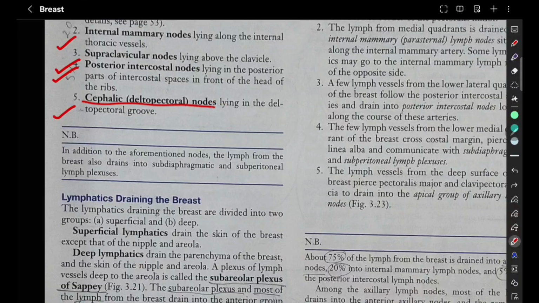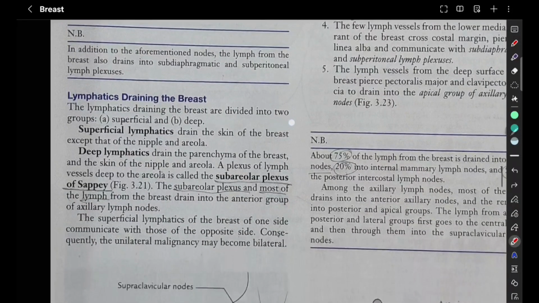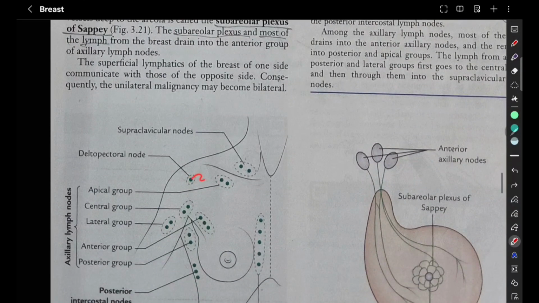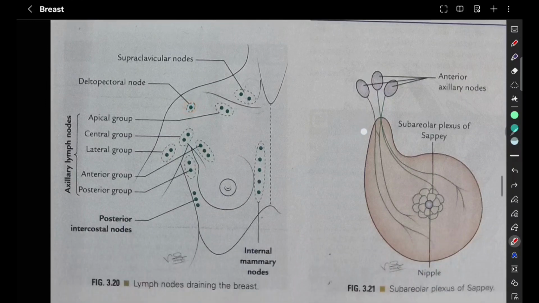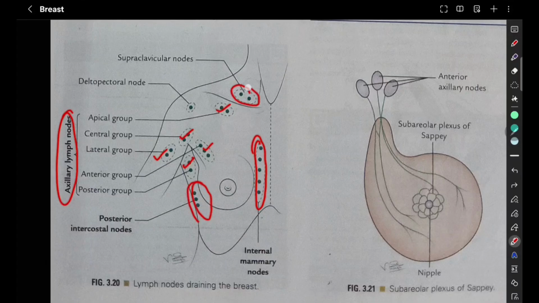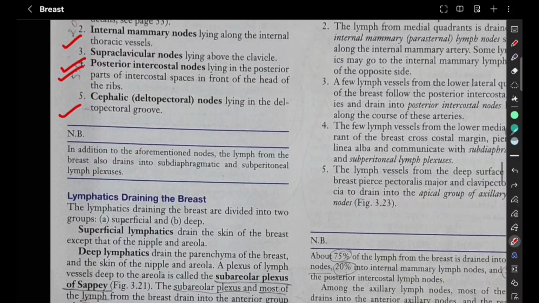Cephalic or deltopectoral nodes lie in the deltopectoral groove. Remember this diagram. For axillary lymph nodes, we have the apical group, central, lateral, anterior, posterior. Next we have internal mammary nodes, posterior intercostal nodes, supraclavicular nodes, deltopectoral nodes. Done?